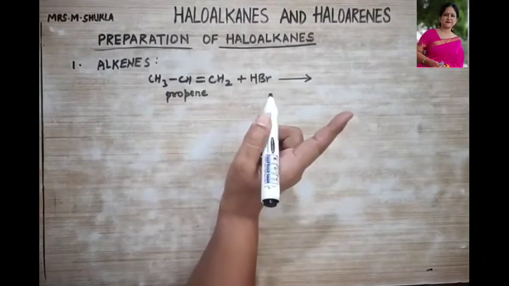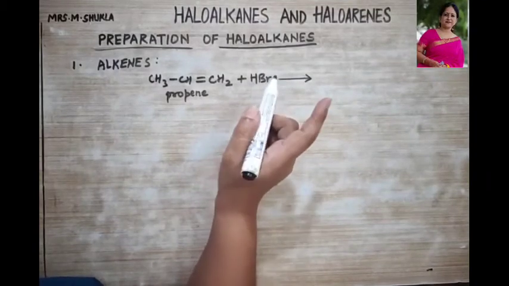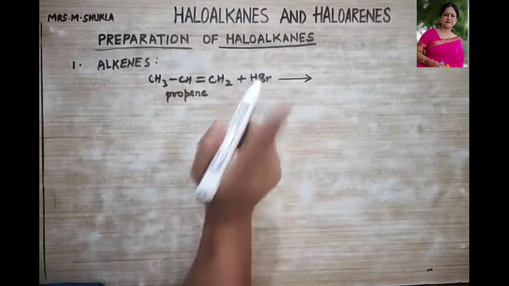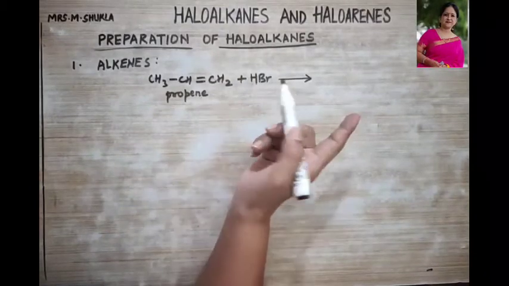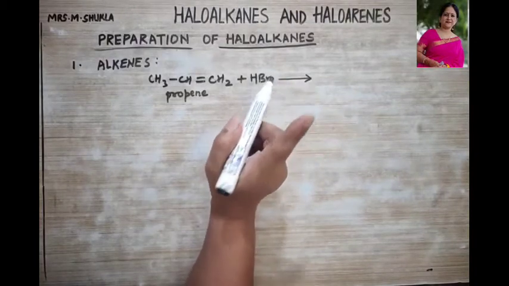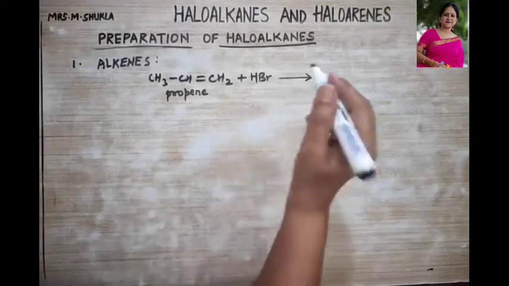Now what is Markovnikov's rule? That the halogen attaches itself to that double bond carbon which has the least number of hydrogen atoms attached to it. And this rule involves electrophilic addition reaction.